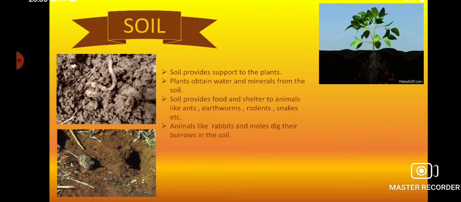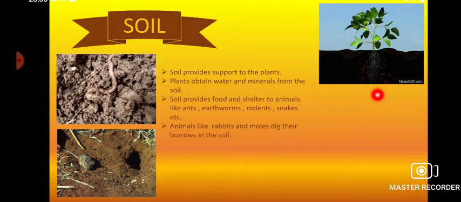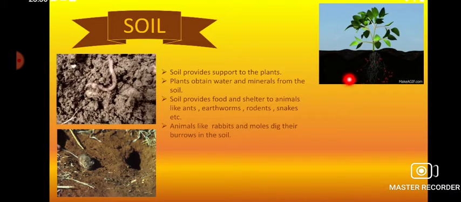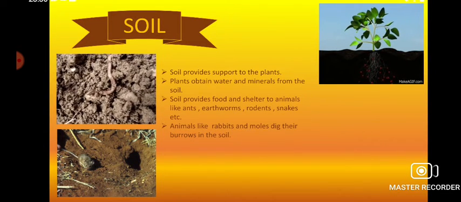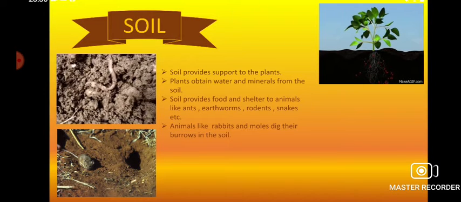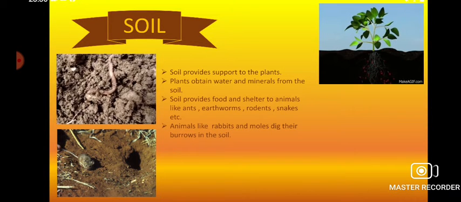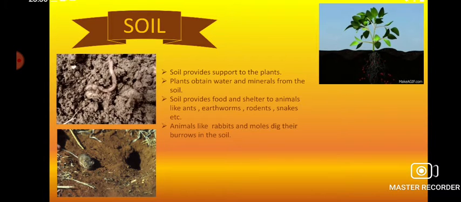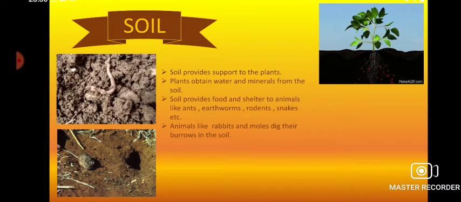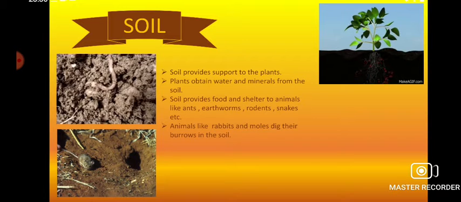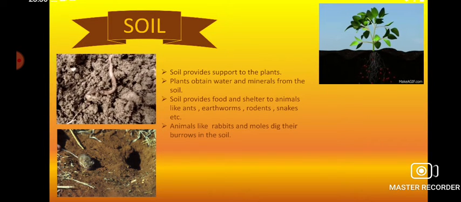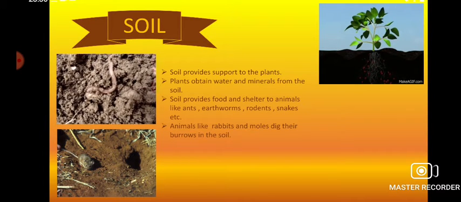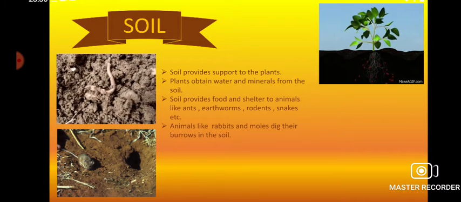Here you can see the plant taking water from the soil. Why are they taking water? Because they need to form food, and this is the food on which the entire life runs. We cannot survive without the food which is prepared by plants. We eat animals, we take plants. Animals are directly consuming the plants, so indirectly or directly we are consuming that food.